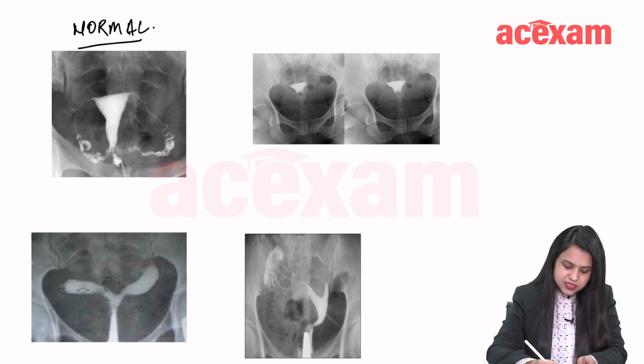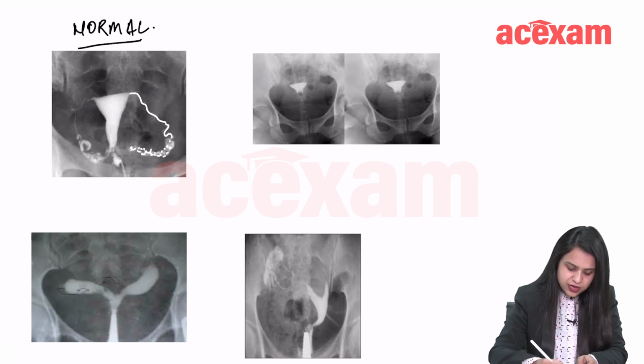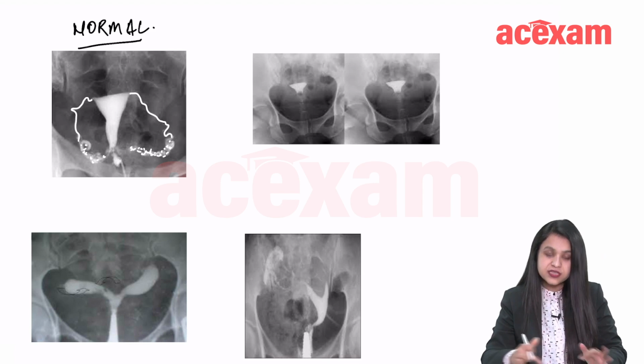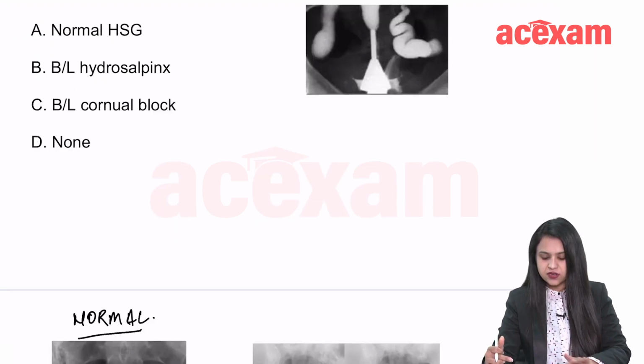In this picture, it looks like this, a very thin structure, and then the dye finally is present in the peritoneum. There is peritoneal spilling. Similarly here, a thin structure can be seen, and this is where the dye spills.